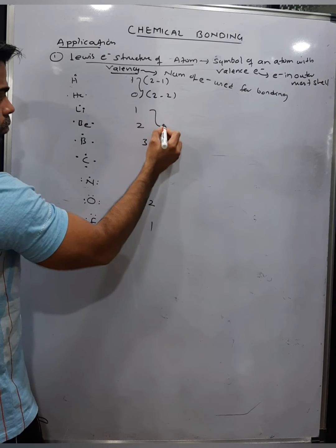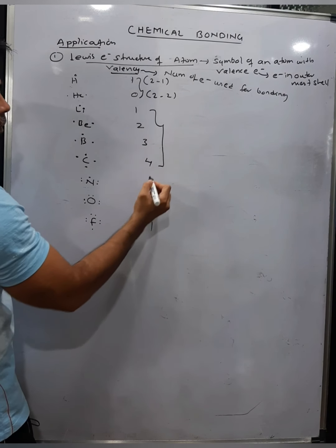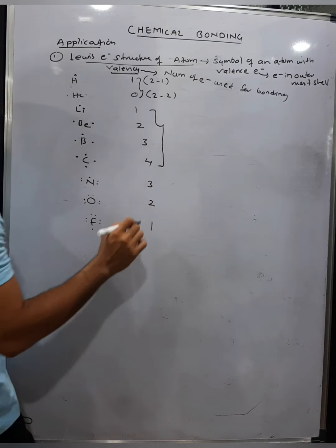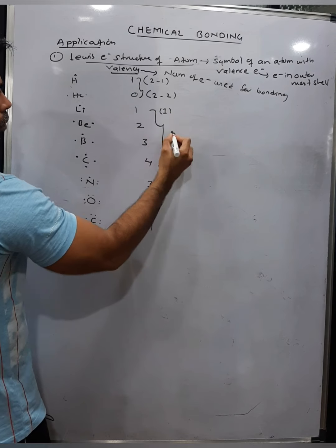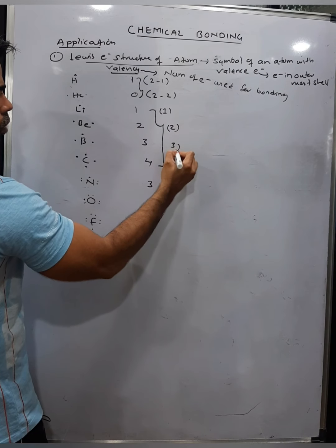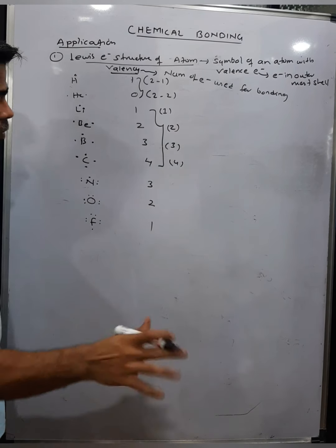For a few atoms, from lithium to carbon, the valency is the number of electrons in the outermost shell. Lithium has only 1 electron in the outermost shell. Beryllium has 2 electrons in the outermost shell. Boron is 3, carbon is 4. That is equal to the valency.